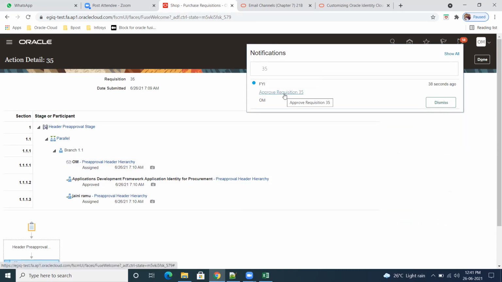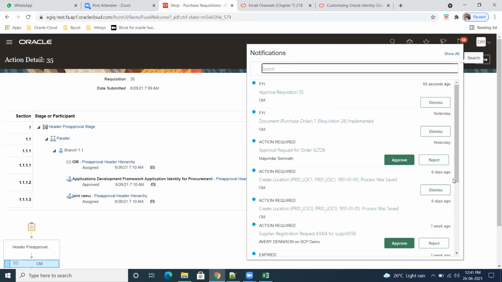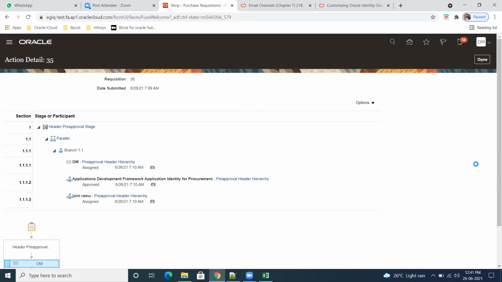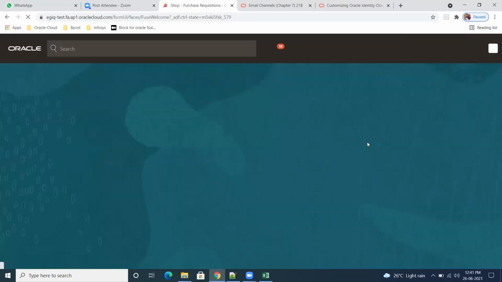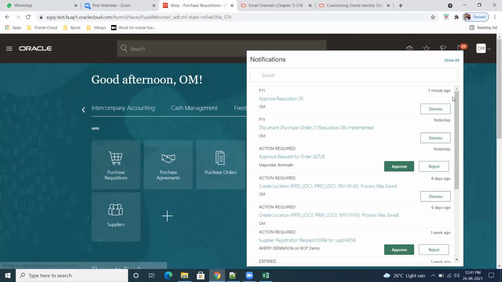Action required. No, I should get 2 things. One is a forward notification and another one is an approval required. Action required has to come. Just wait for some time, it will take some time. This is FYI. Similarly, I should get action required.